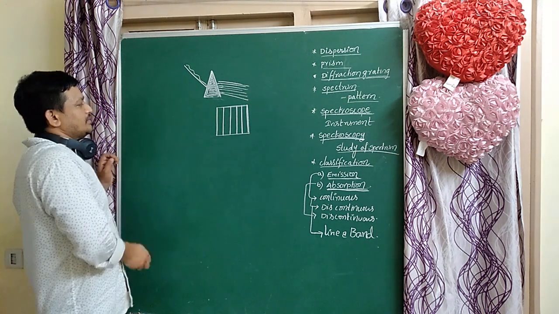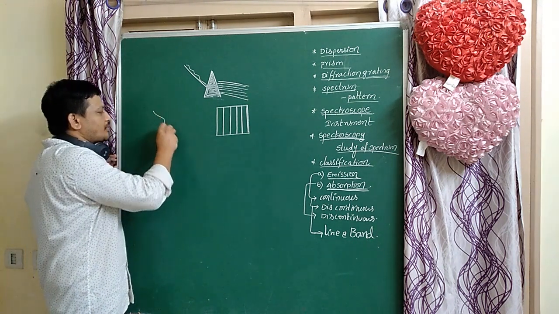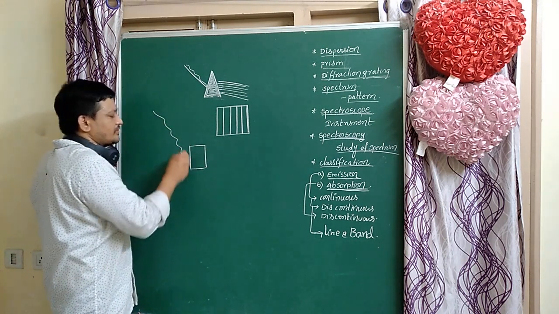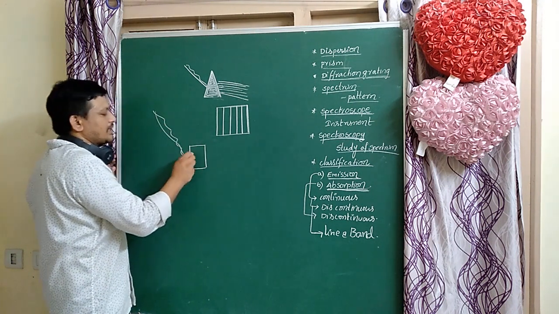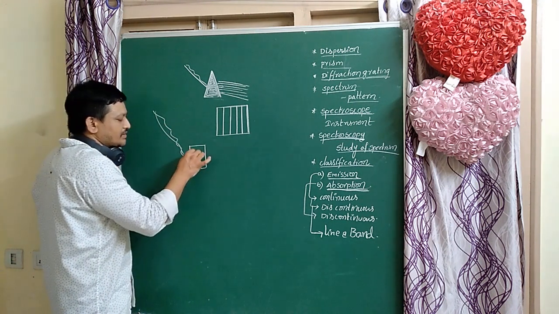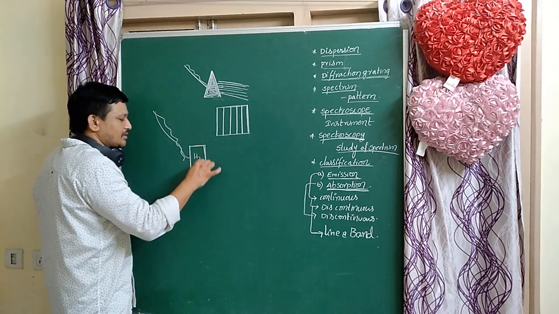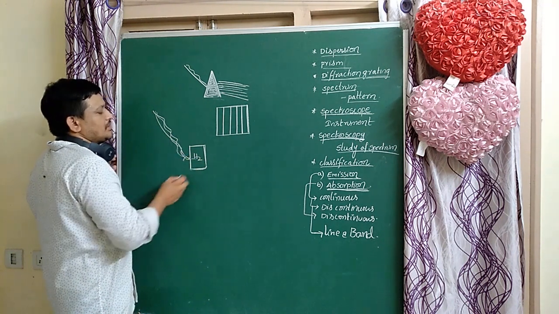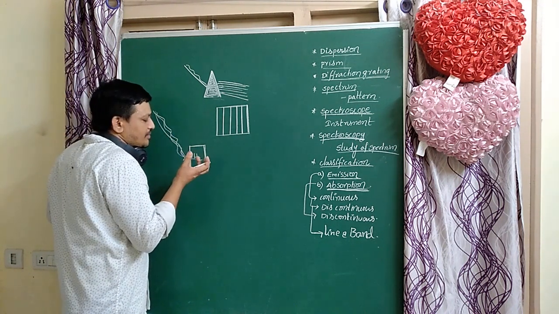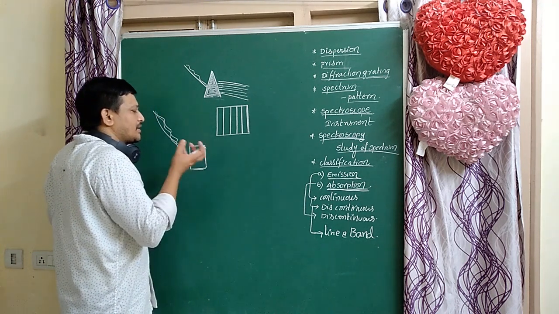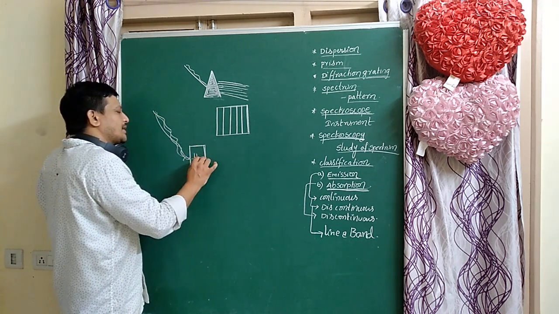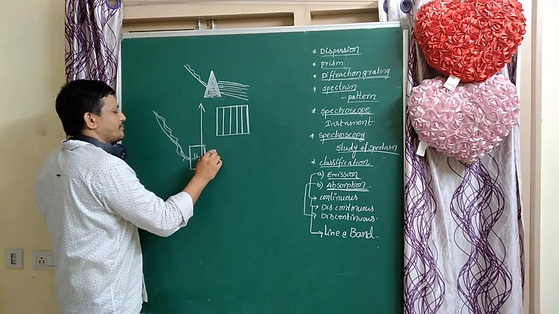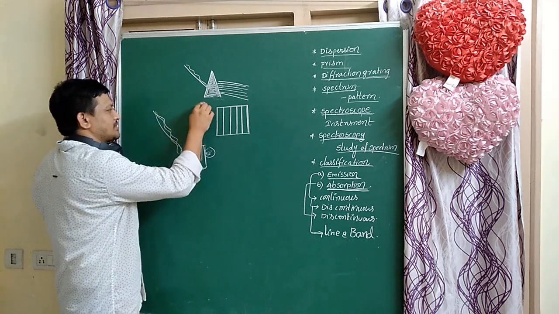How do we get it? The radiation passes through a particular sample of gas, for example hydrogen gas. The radiation passes through that sample, and some of the energy is absorbed by the atoms or electrons. Those electrons go to higher energy states.